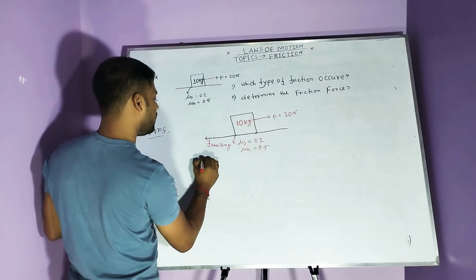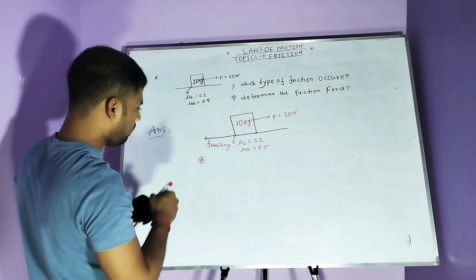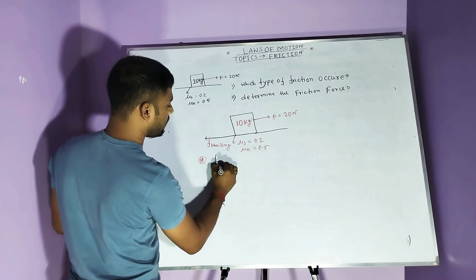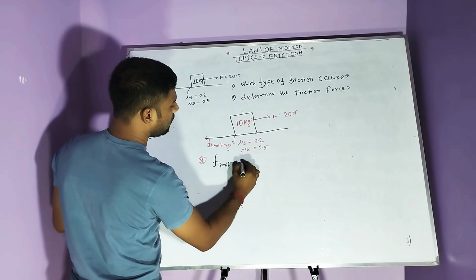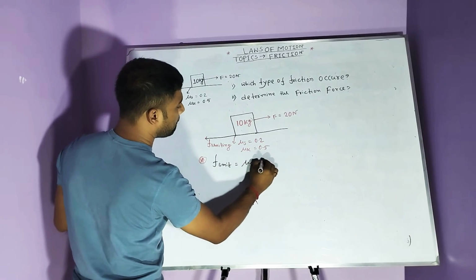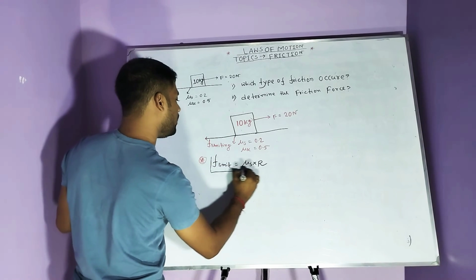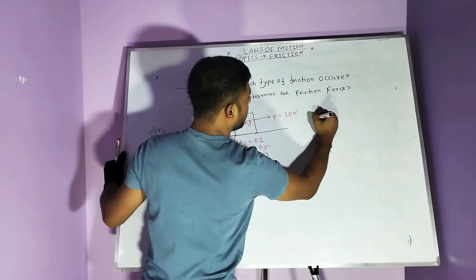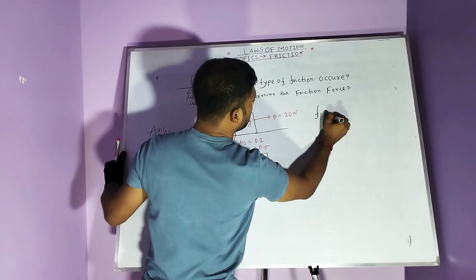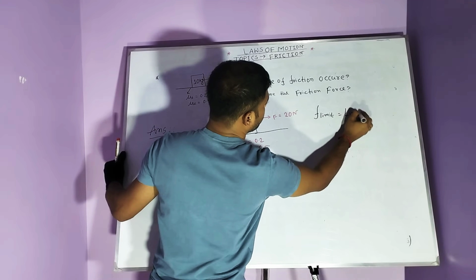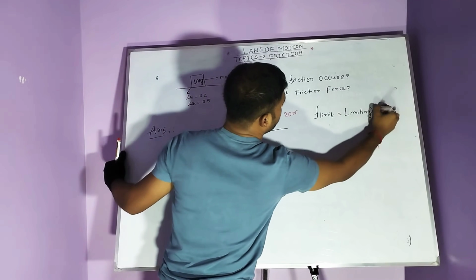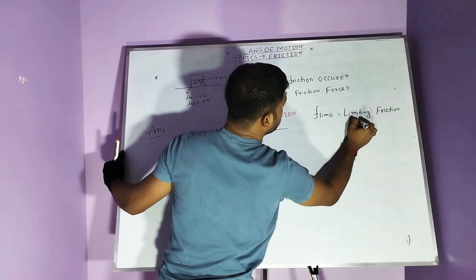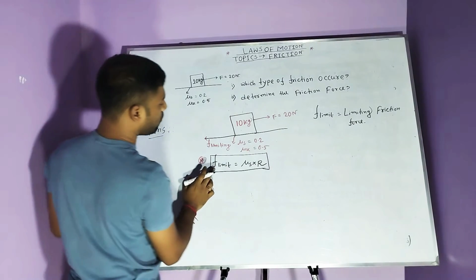The formula of F limiting: F limiting is equal to mu s into R. This is the formula of F limiting, that means limiting friction force.